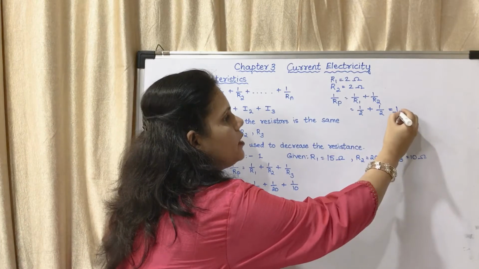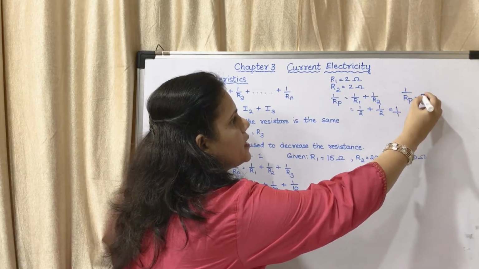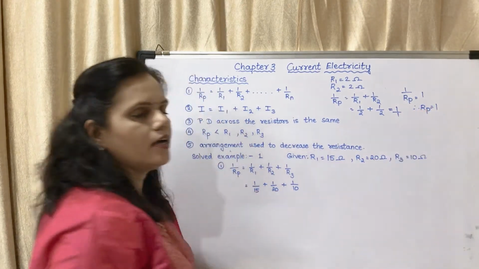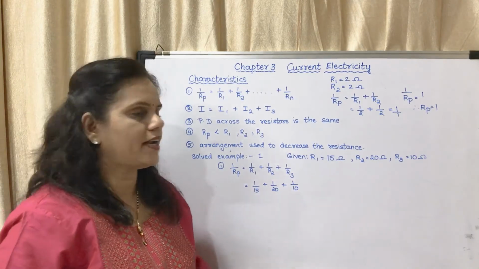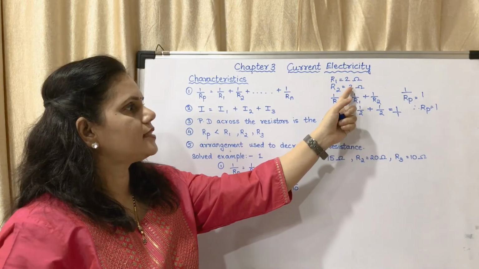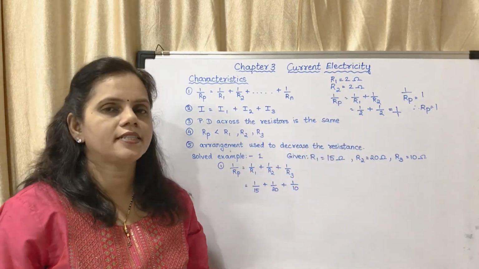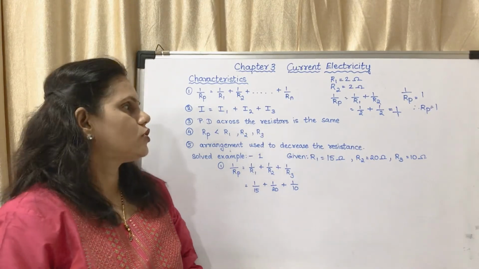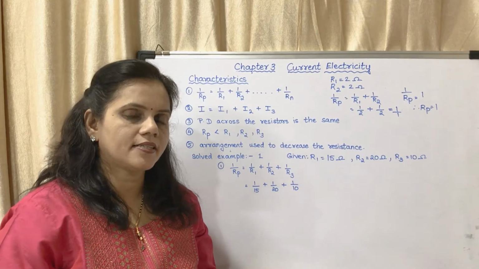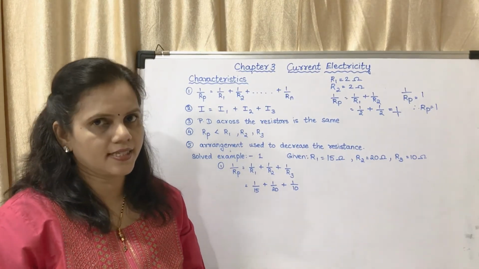So 1/Rp is equal to 1, therefore Rp will be equal to 1. So what is 1? 1 is less than 2. So it is less than R1 and less than R2. That is the meaning of that sentence. They want to tell us that the effective resistance will be less than the value of the individual resistances.